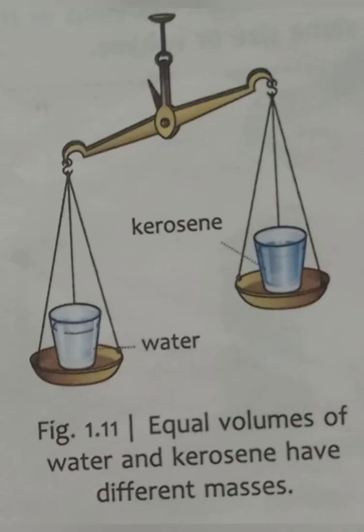Activity 4 shows that equal volumes of different substances have different masses. In the beam balance, one pan contains a volume of water and the second pan contains the same volume of kerosene oil. You can see water has more mass than the kerosene because more matter of water is packed per unit volume. So we can say matter in water is more densely packed than in kerosene.